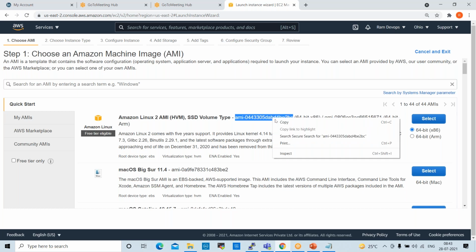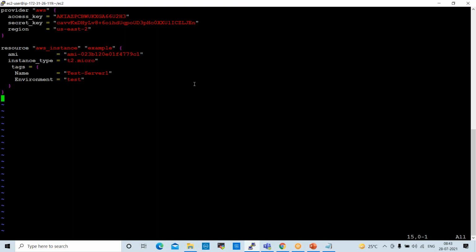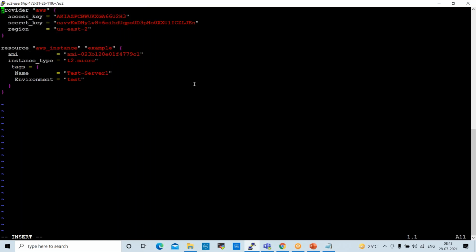You need to copy this AMI, go to the script, go to insert mode, and edit it. Then Escape, save and quit.